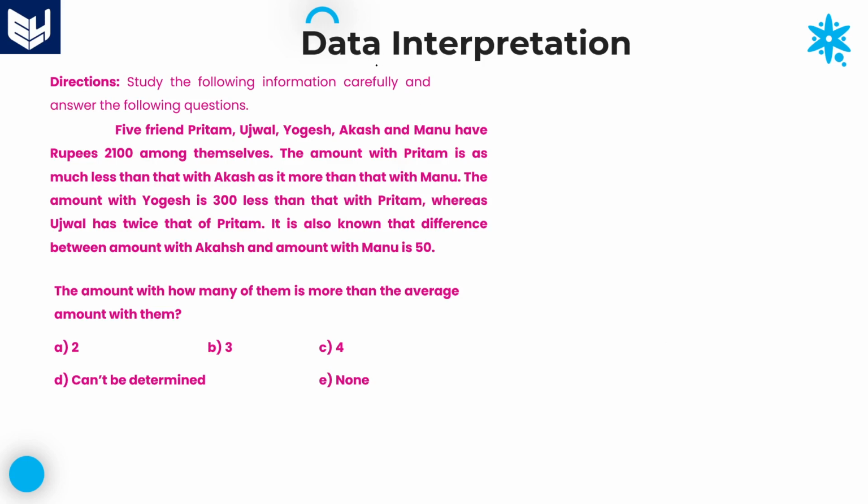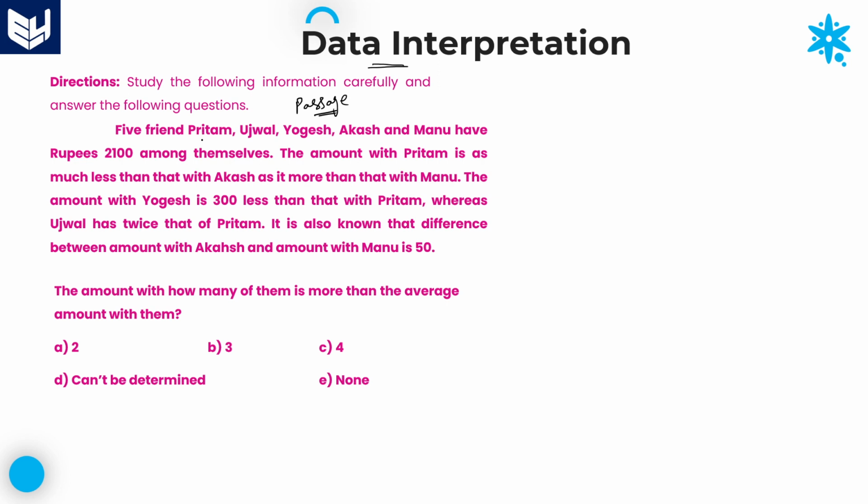In this session, I am continuing Caselet data interpretation. First of all, we need to read the information provided in the given passage, and then based on that information, we need to get all the values which we need to calculate. Once you have got all the values, only then should you go for the questions. Okay. First, look at the information provided in this caselet data interpretation.